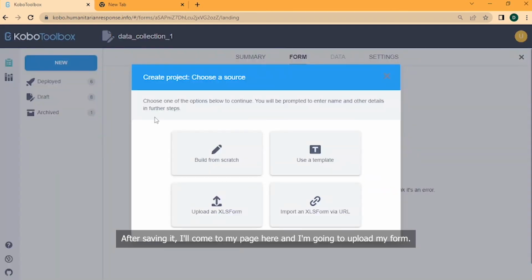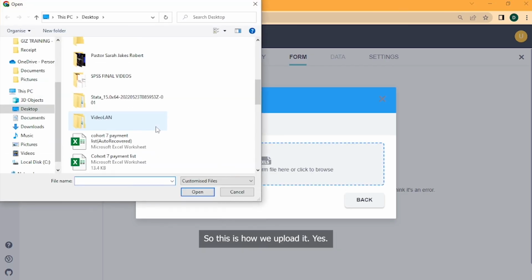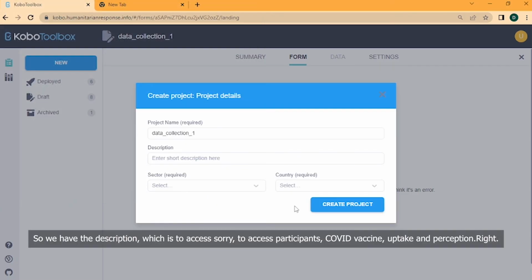After saving it, I'll come to my page here, and I'm going to upload my form. So this is how we upload it. So we have the description, which is to access participants' COVID vaccine uptake and perception, right?